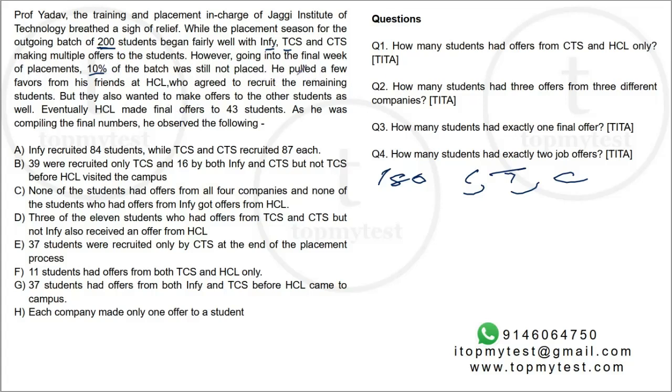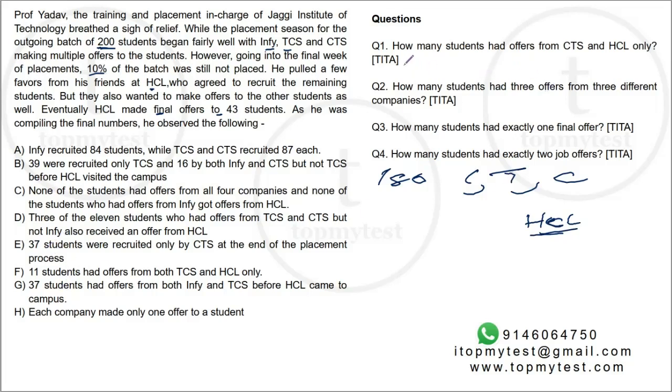He pulled a few favors from his friends at HCL who agreed to recruit the remaining students, but also wanted to make offers to the other students as well. Eventually, HCL made final offers to 43 students. As he was compiling the final numbers, he observed the following. So you have a fourth variable, which is HCL, people who were offered jobs from HCL. That also comes into play over here. So it's a 4 variable Venn diagram and you have information about all of them.